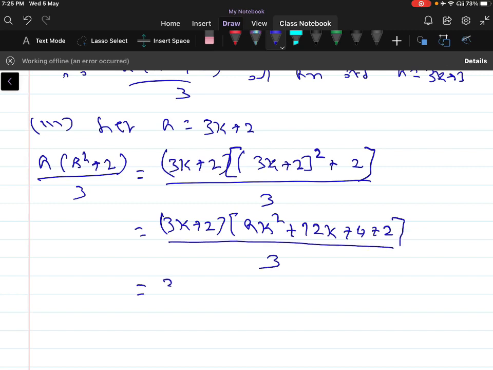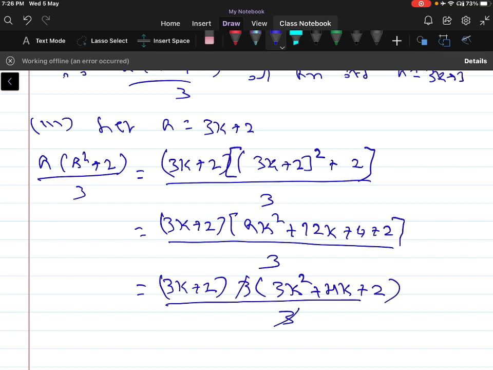So 3k plus 2 into, take 3 common, 3 into 3k square plus 4k plus 2, divided by 3. The 3 gets cancelled, so this is equal to 3k plus 2 into 3k square plus 4k plus 2.